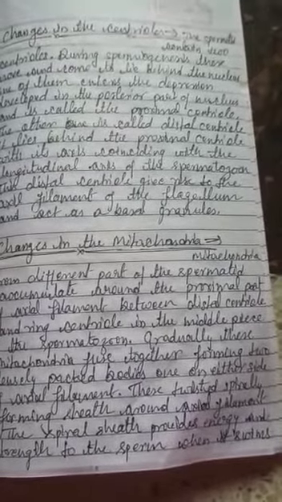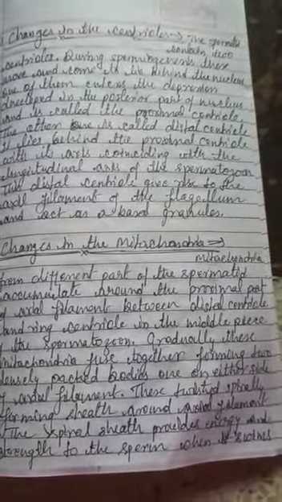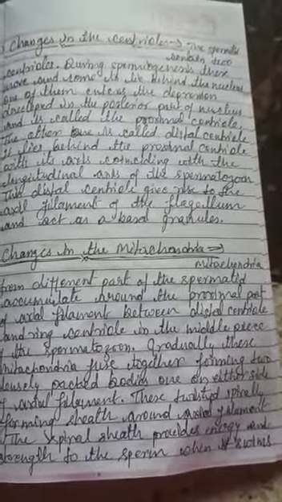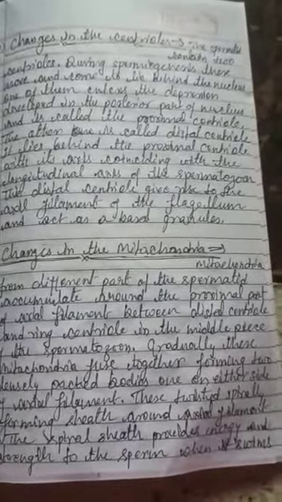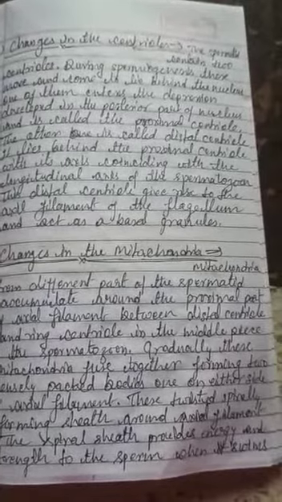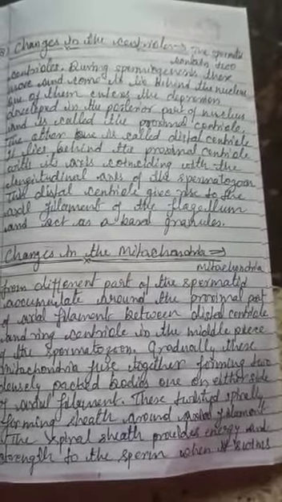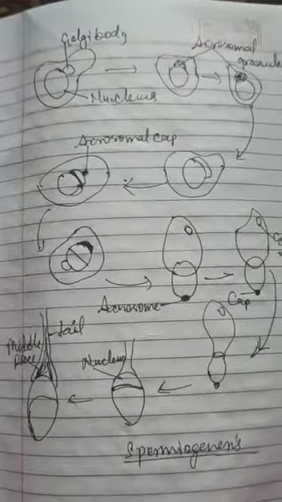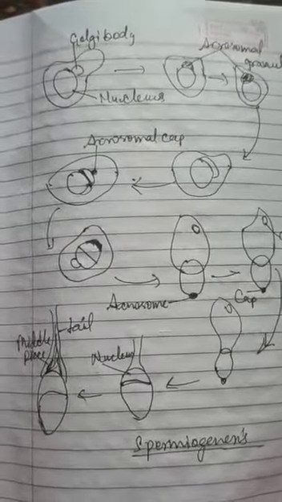This is twisted spirally forming a sheath around the axial filament, and this spiral sheath gives the energy to the spermatids, because mitochondria is the storehouse of the energy. It gives the strength to the sperm when it moves. This shows the metamorphosis of the spermatids into sperm.